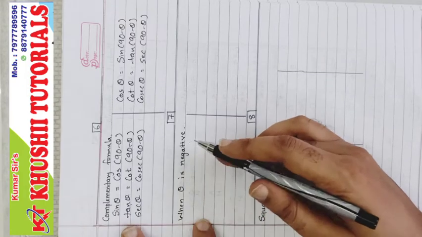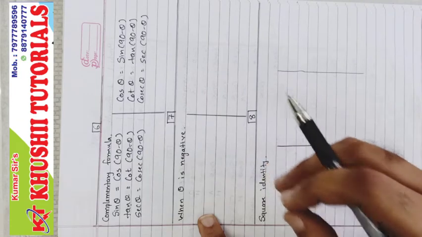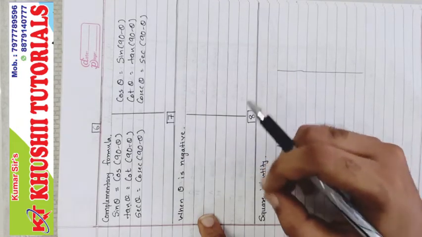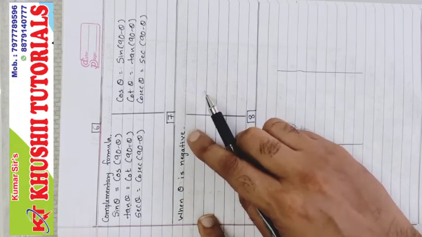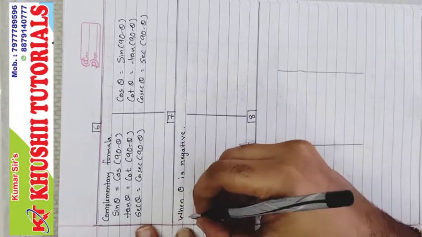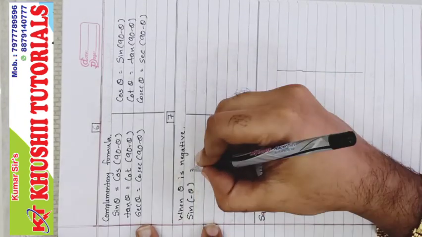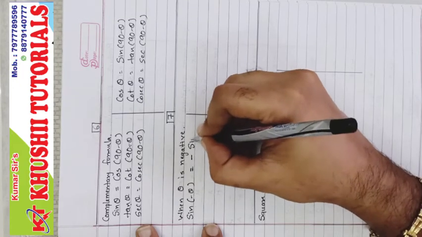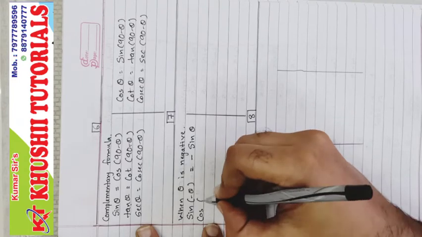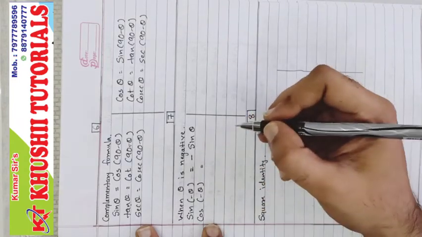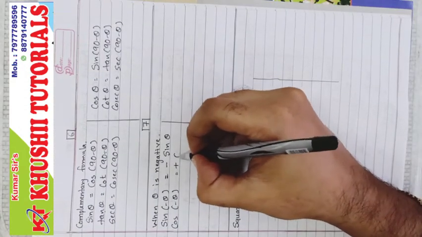The next, when theta is negative. This type of formula is hardly used in standard 10th, but if some twisted sum comes in the exam, you can use this formula. Sine minus theta is minus sine theta. Cos minus theta is plus cos theta.